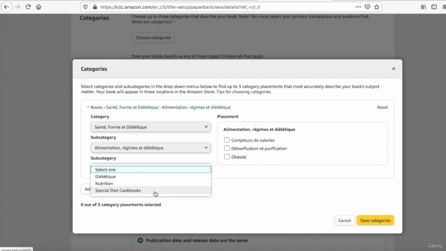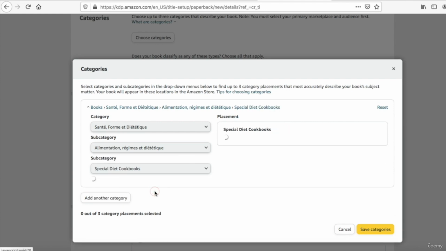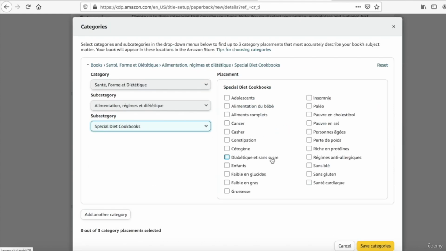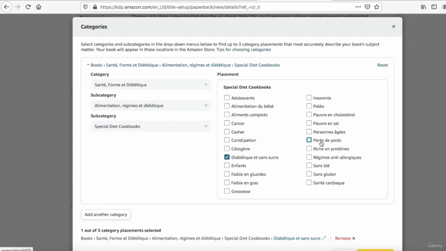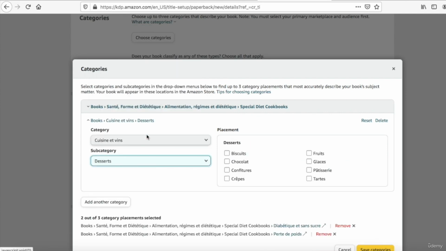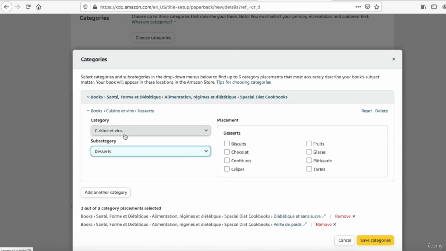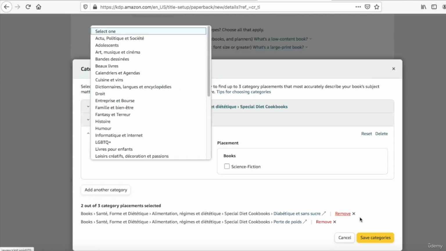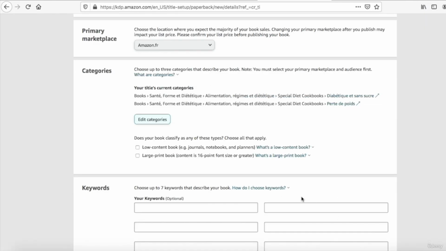Diététique. Special Diet Cookbooks. Diabétique et sans sucre. And perte de poids, which is weight loss. And I will add another category. Cuisine et vin, which is cooking and wine. Desserts. I will save categories.